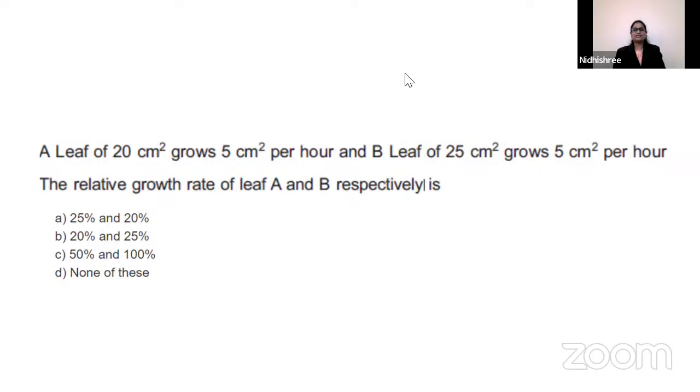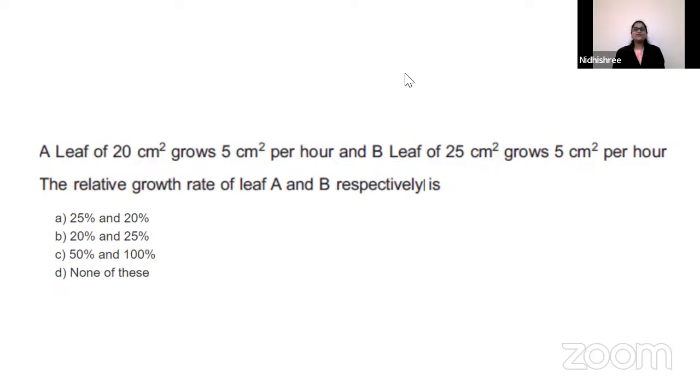LT is equal to L0 plus RT. Okay, LT is equal to L0 plus RT. After that, Parvati, explain in detail. You can at least type the numericals, right? You can type 25 and so on. Very good, Chandru. 5 by 20 into 100, 25. 5 by 25 into 100. Okay, good. Thank you, Chandru.